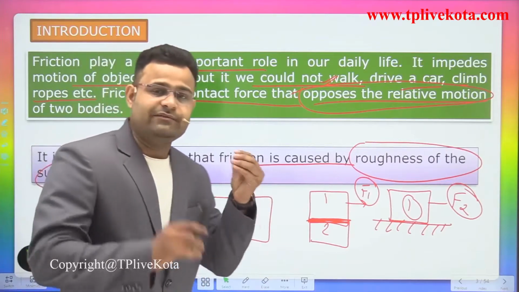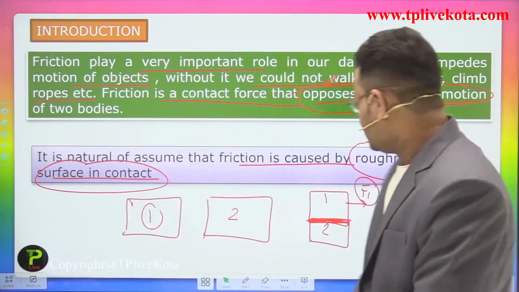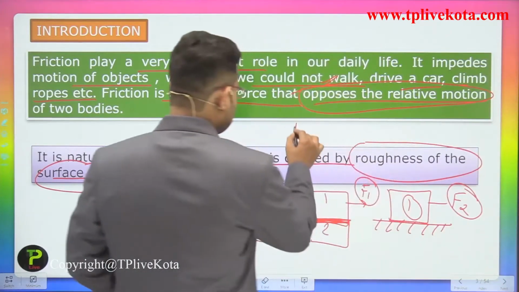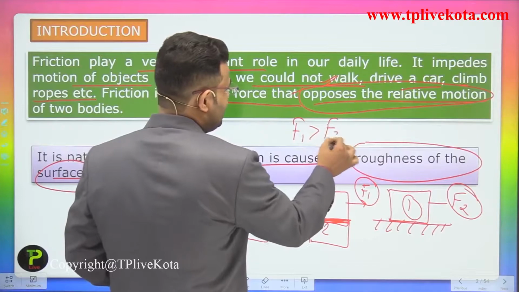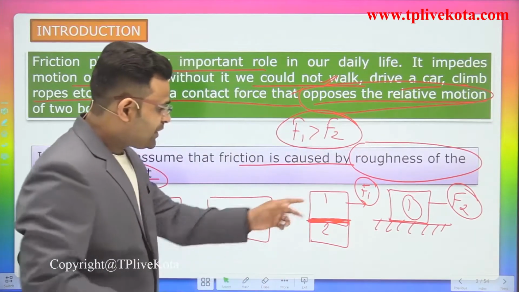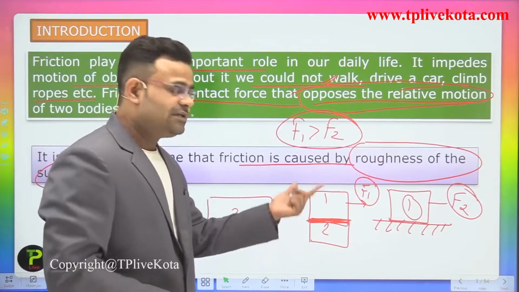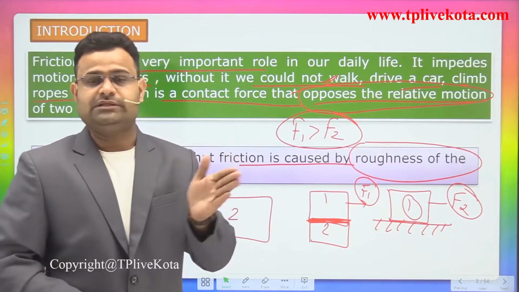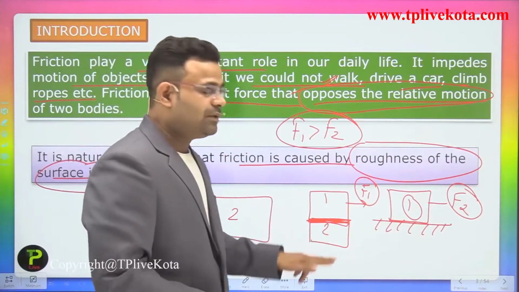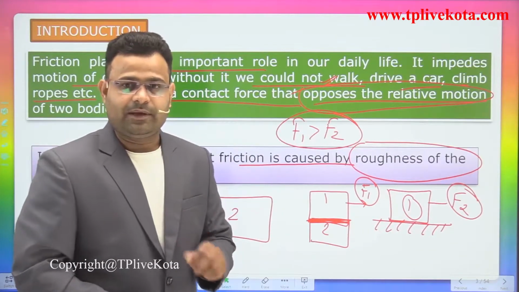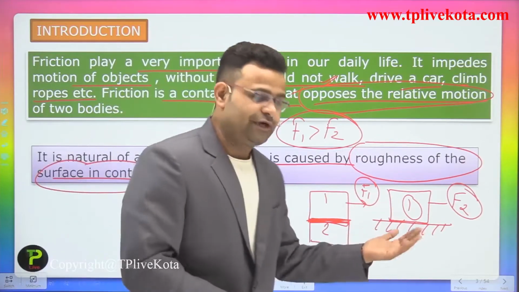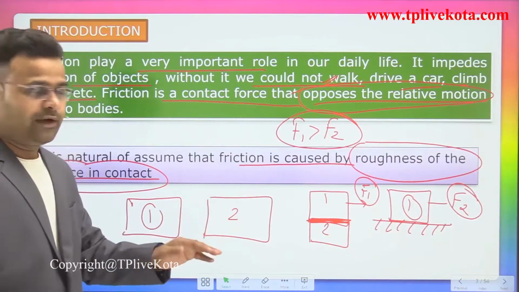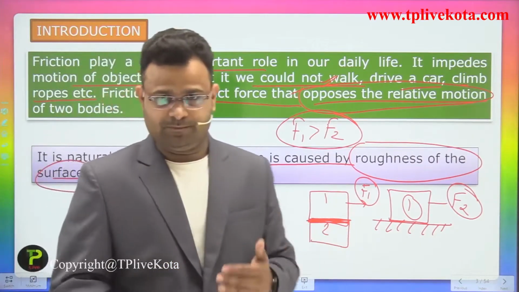So guys, every student gives the answer that for the first body, F1 is greater than F2. Why is F1 greater than F2 to move the bodies? Because that body has some roughness compared to glass. Glass has low roughness, you can say a smooth body. But both bodies have roughness, and a maximum amount of roughness compared to glass. So roughness is required if you want some blocking of motion.